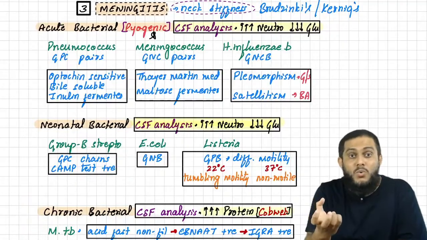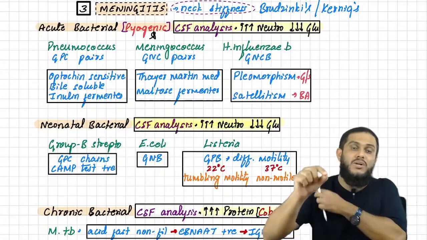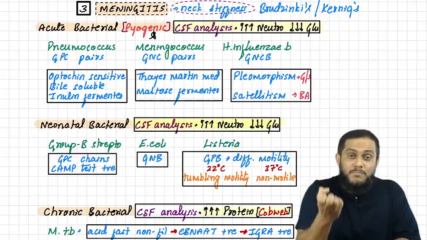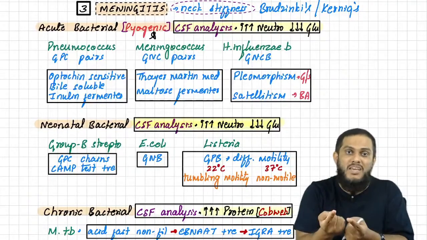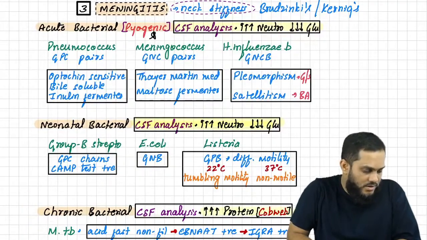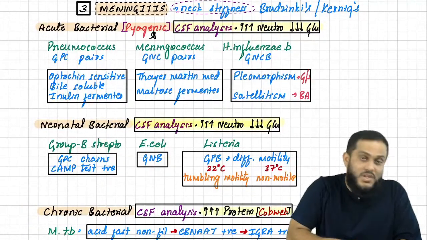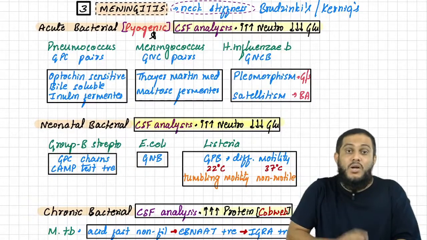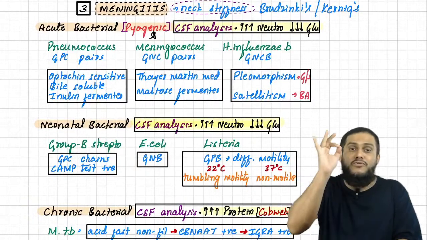Now the precipitate looks like a cobweb, and we call it cobweb formation. The precipitated proteins due to gravity give a web-like formation. That is known as what? Cobweb formation. This is the first thing you have to remember.